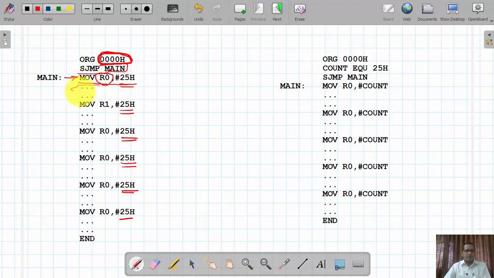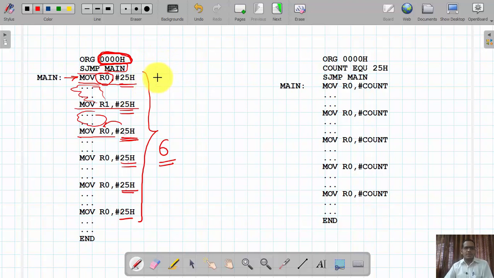So first I have this instruction, then I write some different instructions, again I load the value 25, again some instructions in this way. So in my program, using 6 instructions, I am copying the value 25H into register R0, right?